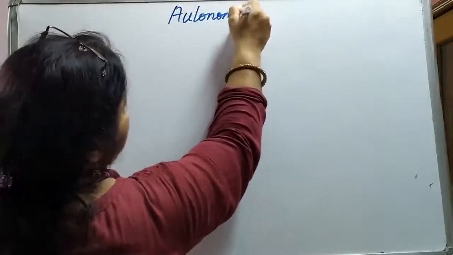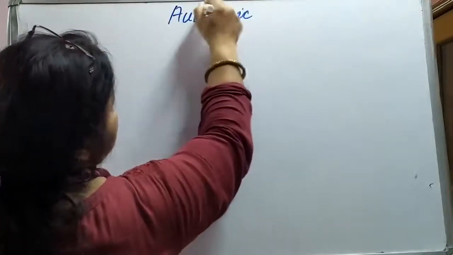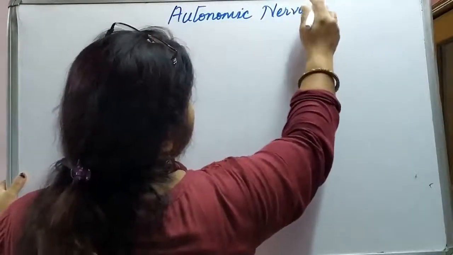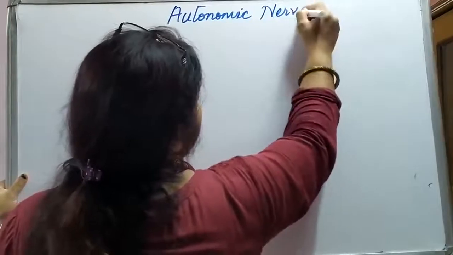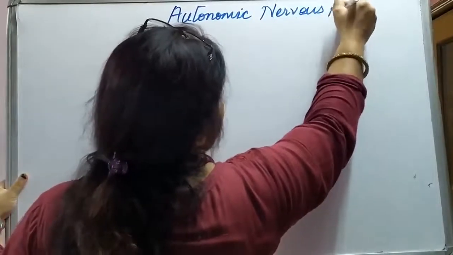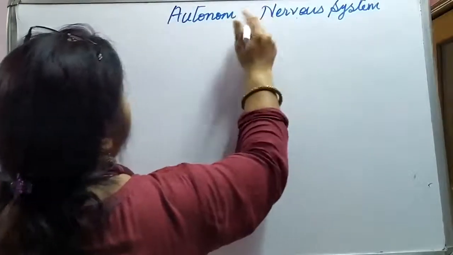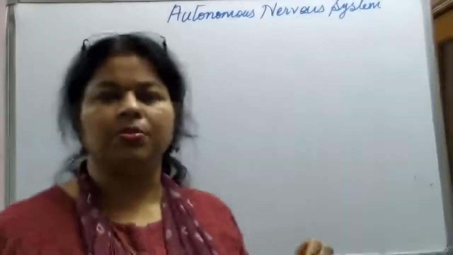Autonomic, or autonomous, nervous system, ANS.